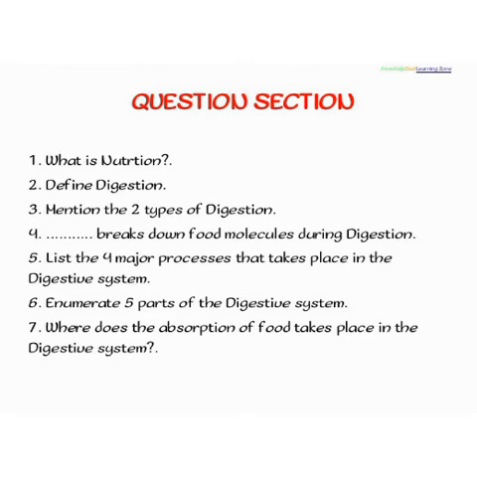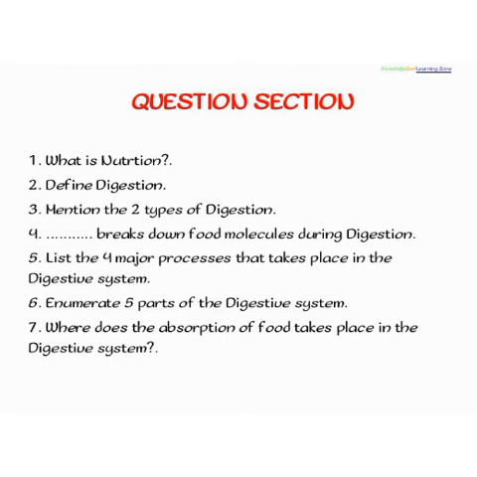Now this is a question session. I will be giving you some time to go through the questions and then answer. Thereafter, we'll discuss further. The first question says, what is nutrition? Second is define digestion. The third is mention the two types of digestion. The fourth says dash breaks down food molecules during digestion.